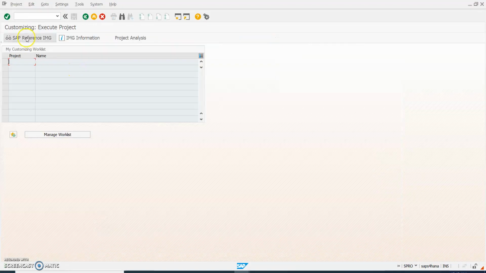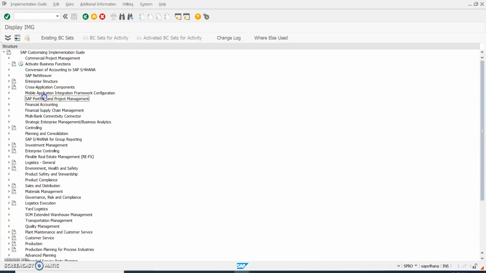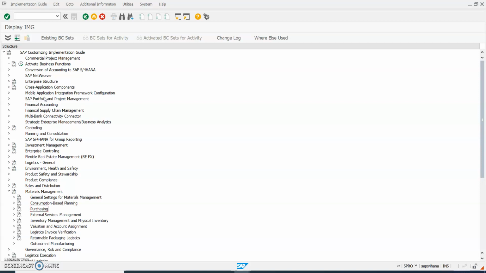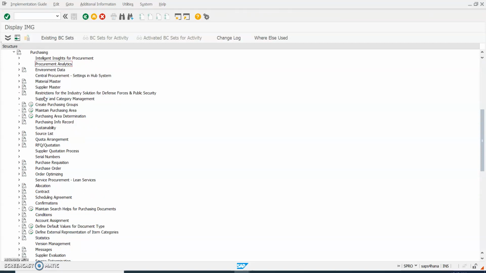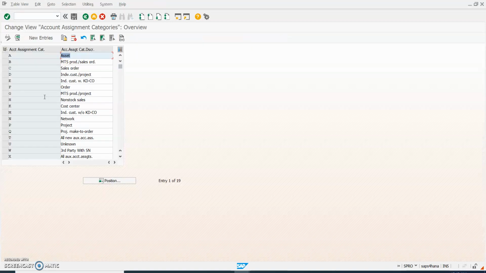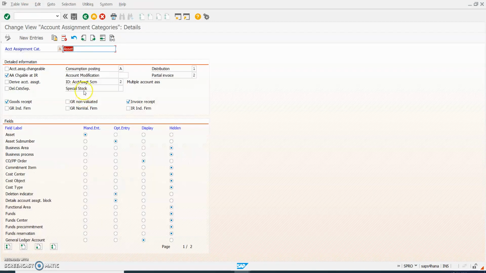Let me show you that in SPRO, material management, purchasing and account assignment, maintain account assignment categories. So here we can see account assignment categories. So here GR non-valuated. If you select this, then we cannot see any accounting document in the name of GR.